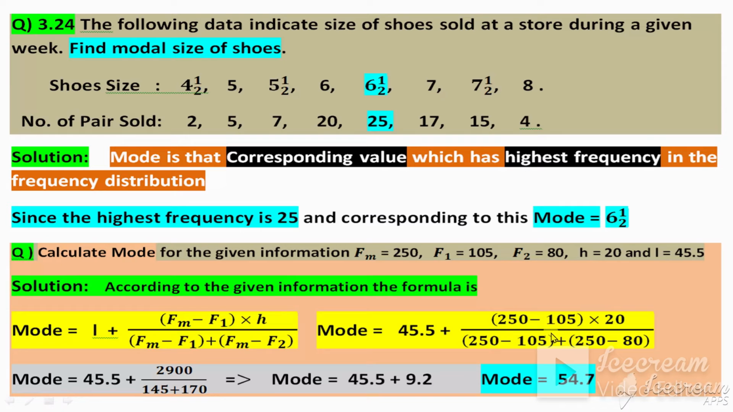Now calculate this. First subtract, then multiply with 20. When you subtract and multiply with 20, you will get 2900. Subtracting these two becomes 145, and subtracting these two becomes 170. Now add up these two and divide 2900 by the result, and we add the answer to 45.5. So mode is equal to 45.5 plus 9.2, where 9.2 is from this calculation. Then adding these two, the mode becomes 54.7.